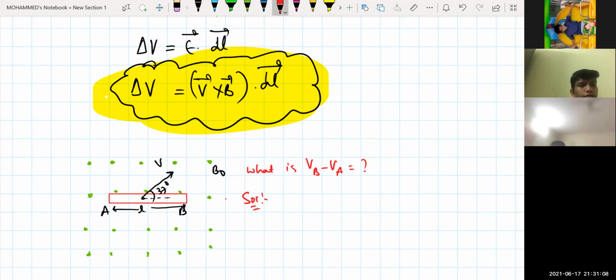Is that clear? Now use the cross product rule, V bar cross B bar. Take your right hand and keep your fingers in the direction of V bar, and rotate the fingers in the outward direction. Which direction is the thumb pointing? The thumb is pointing in this direction. See it? That will give me V bar cross B bar.